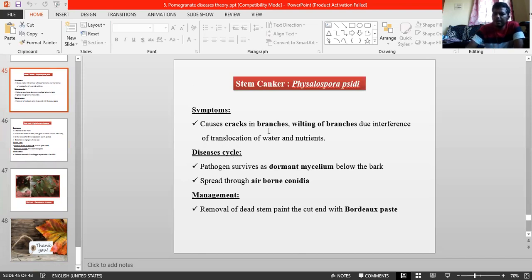It causes cracking in branches, wilting of branches due to interference of translocation of water and nutrients. That's all. And coming to the disease cycle, the pathogen survives as a dormant mycelium below the bark and secondary spread is through airborne chlamydospores. You can just apply Bordeaux paste. That's all for management. Okay. This is regarding stem canker.